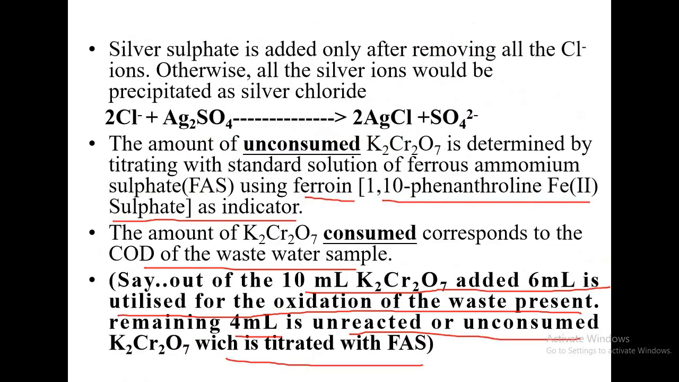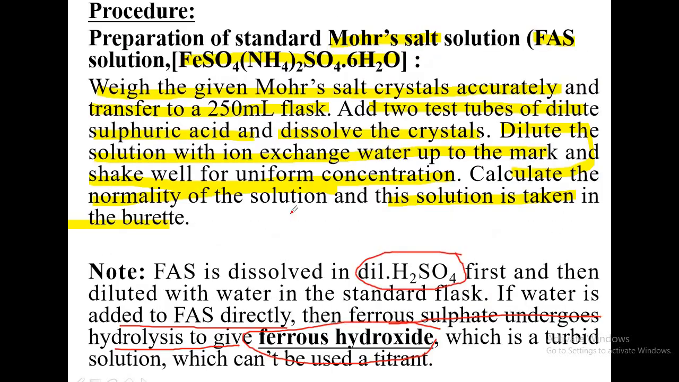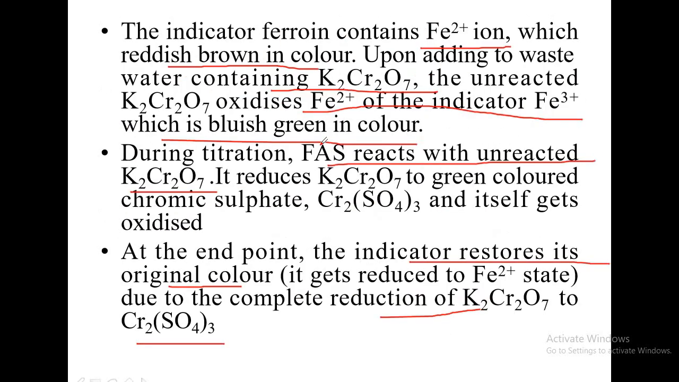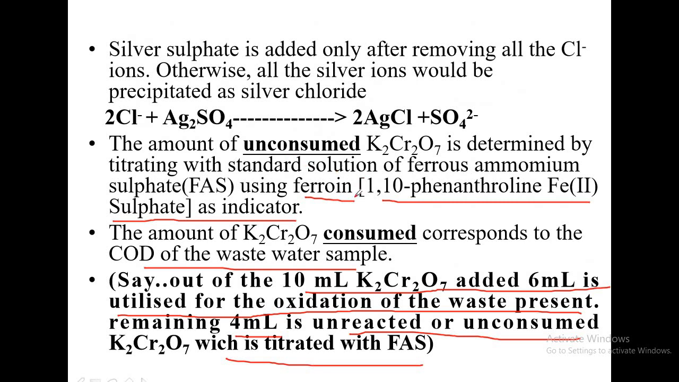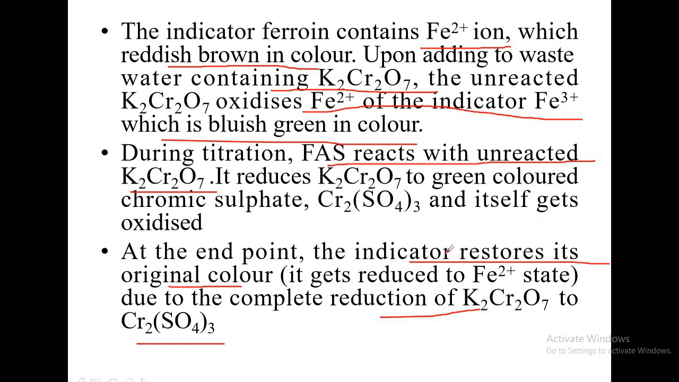And the FAS formula also you are supposed to know. The FAS formula given in the procedure part is a double salt, and the ferroin indicator's chemical name also you should know. That is 1,10 phenanthroline iron(II) sulfate. And the mechanism of the indicator, how exactly the indicator restores its original color. What is the metal ion present in the indicator? What happens to that metal ion when it is added to the wastewater? And ferrous ammonium sulfate reacts with what in the conical flask?